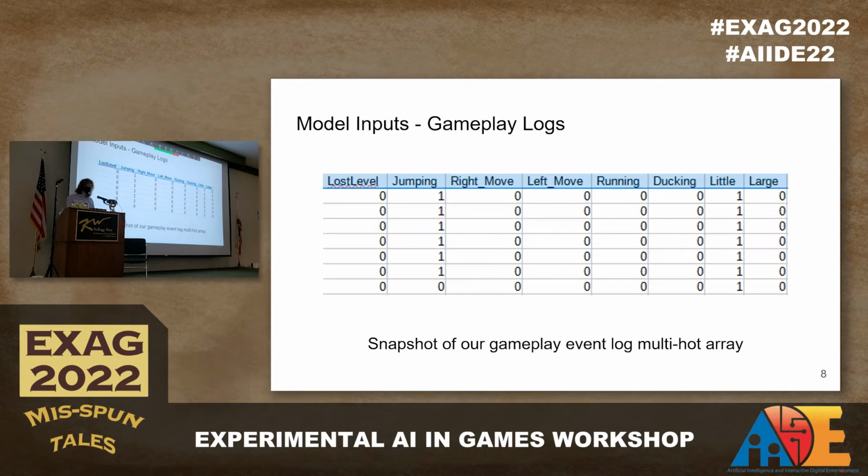So, looking first at the logs, this is represented in a multi-hot array where everything that happens in-game is recorded by these arrays of ones and zeros and some other values as well. In this picture, we see Mario jumping, as shown by the jumping column where there's a bunch of ones and then landing right at the end of the zero. And during this entire time, Mario is in the little state. That's shown over in the far right.